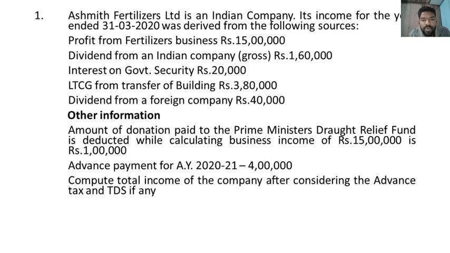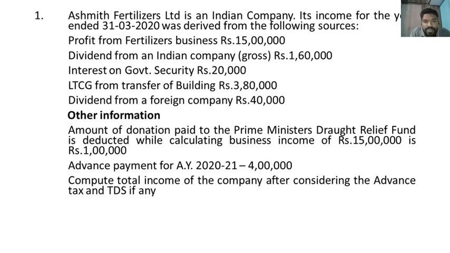Other information, amount of donation paid to the Prime Minister Drought Relief Fund. It's a donation, so that means the company will get deduction under section 80G, and it's a without limit donation, and the rate of deduction for Prime Minister Drought Relief Fund is 50%. Amount deducted while calculating business income of rupees 15 lakh is rupees 1 lakh.